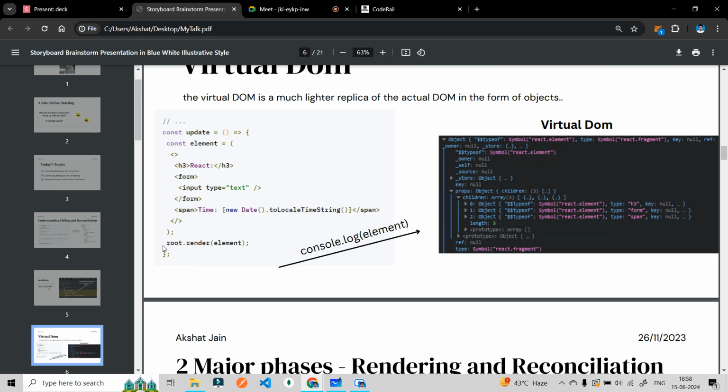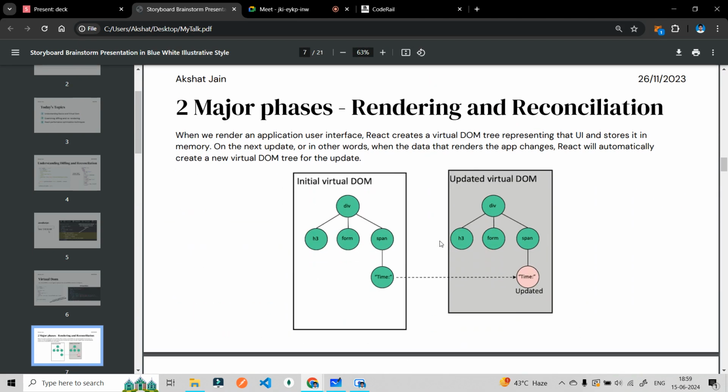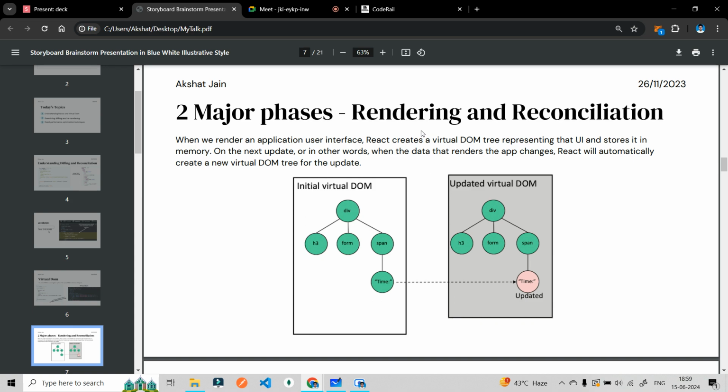Okay, we will talk about that later, but this is a React syntax, and this is how the actual DOM looks, or how the virtual DOM looks like. So when we understood the render phase and reconciliation, this is how it is happening. This is your DOM tree, and at a particular time it is updating. So it will change the whole DOM tree.